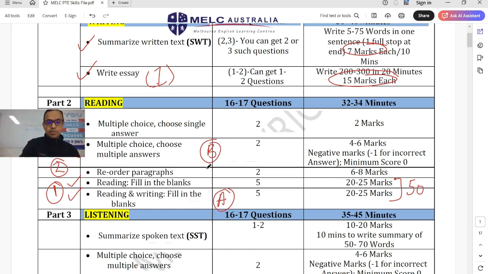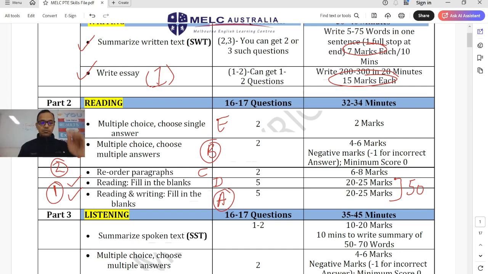Number 3, you're going to have reorder paragraphs. Number 4, you're going to have reading fill in the blanks, which is drag and drop. And at the end, you're going to have multiple choice single answer question. Means you must learn time management. In the next video, we're going to talk about time management.